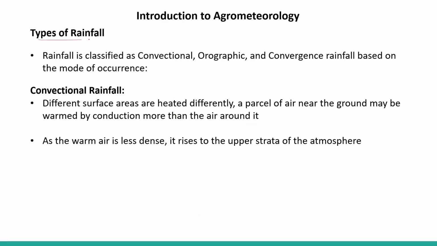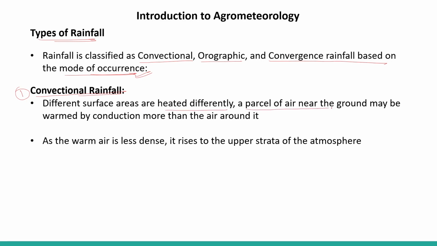Types of rainfall. Rainfall is classified as convectional rainfall, orographic rainfall, and convergence rainfall based on the mode of occurrence. So there are three different types of rainfall. The first one is convectional rainfall.